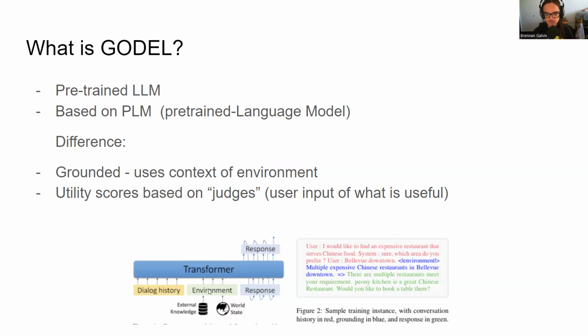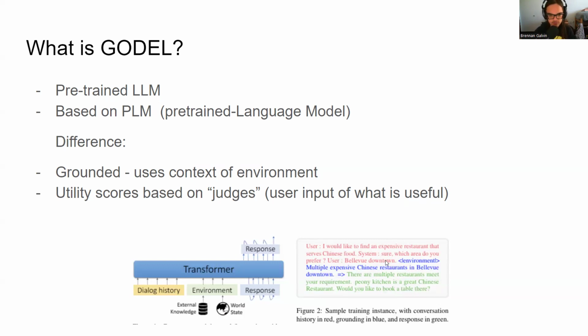We take in the dialogue history, environment, which is some external database of knowledge, which is usually like Wikipedia articles and Reddit conversations, and the world state. So things like where are you in the world? What are the restaurants around here? As we can see, we have a restaurant here.